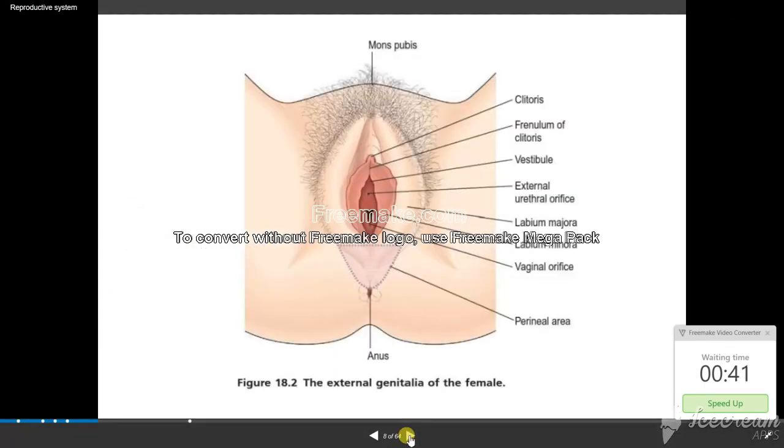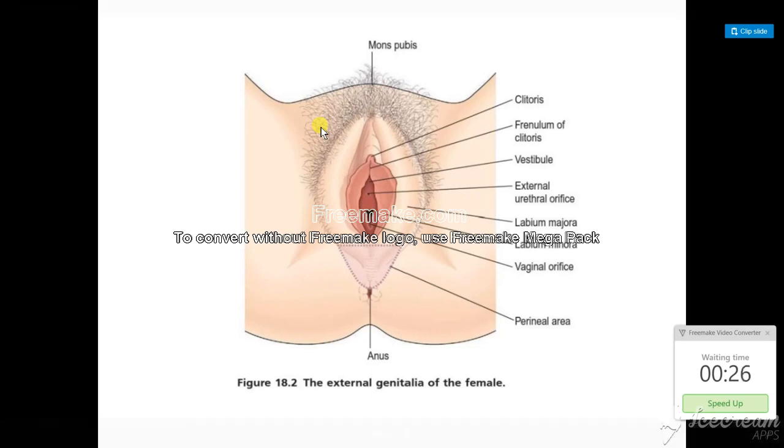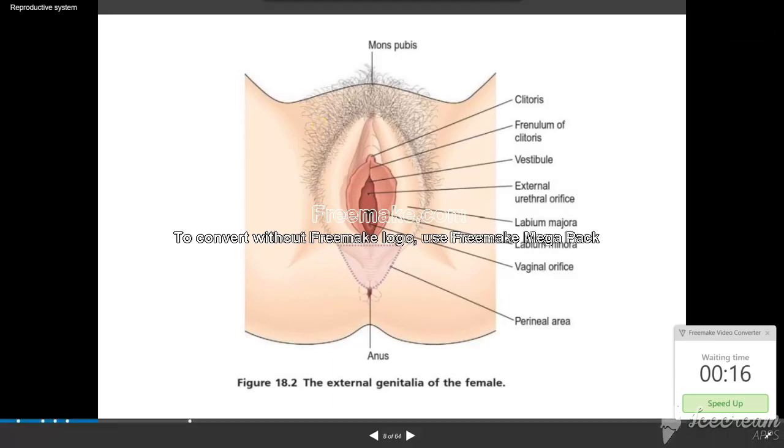If you have the diagram, this is a diagram of your external genital organs. This hair-like structure around your external genitalia is called the mons pubis. By diagram only you can read. Without a diagram you can't read any anatomy. With the diagram only it is easy to remember. So the hair-like structure is called the mons pubis.